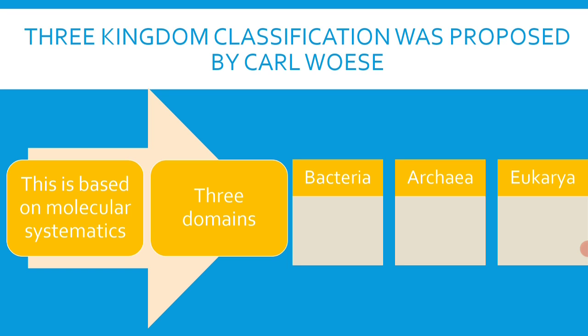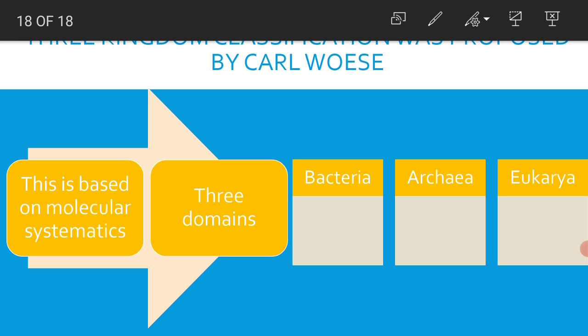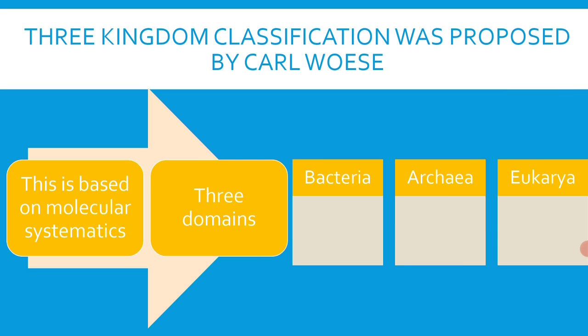There is one more type of classification called three domain classification that was proposed by Carl Woese. Of course, this is based on molecular systematics. There are three domains. A domain is a bigger unit than a kingdom, and according to this classification proposed by Carl Woese, there are three groups, namely bacteria, archaea and eukarya. So that is about this classification.